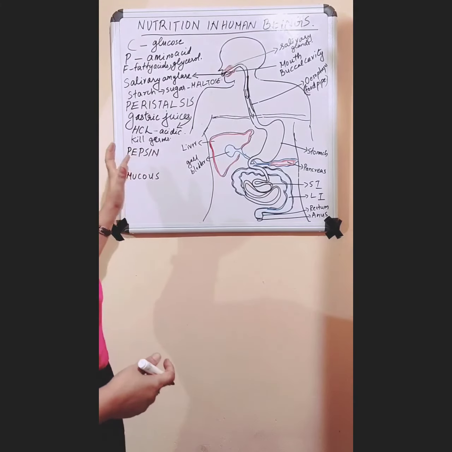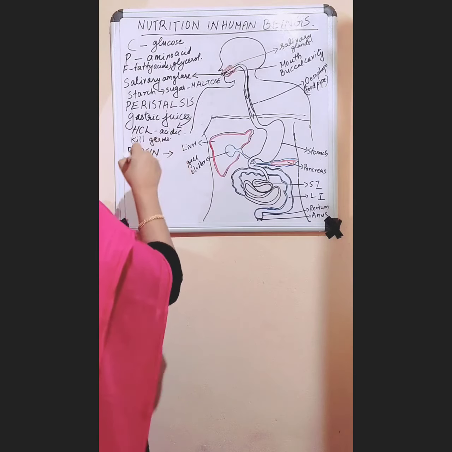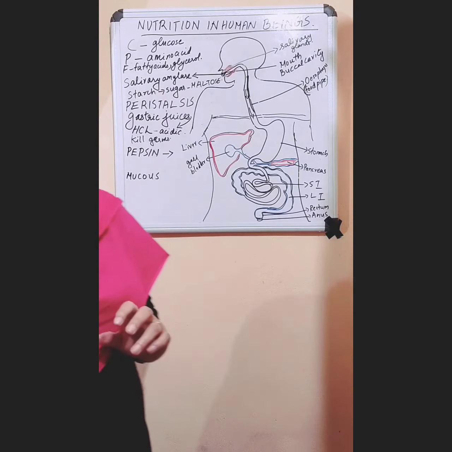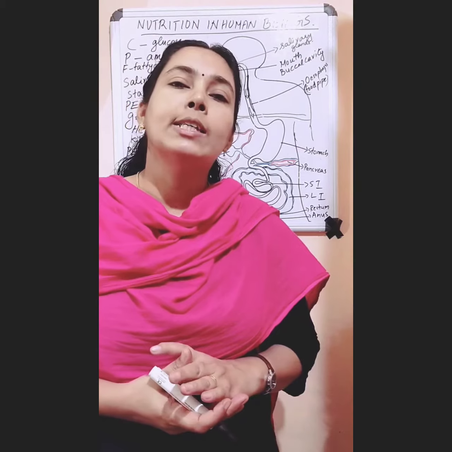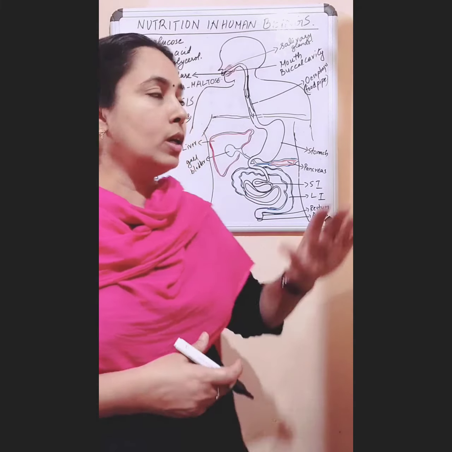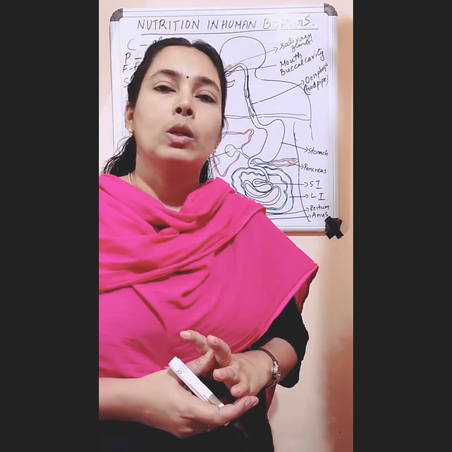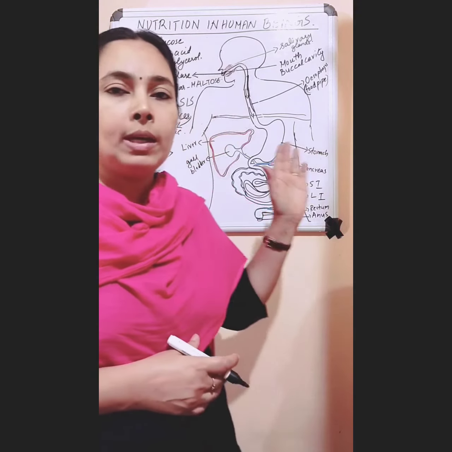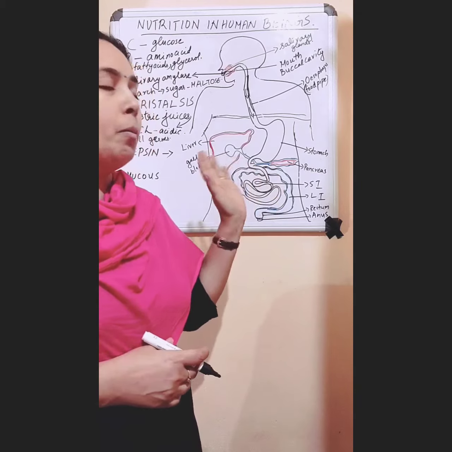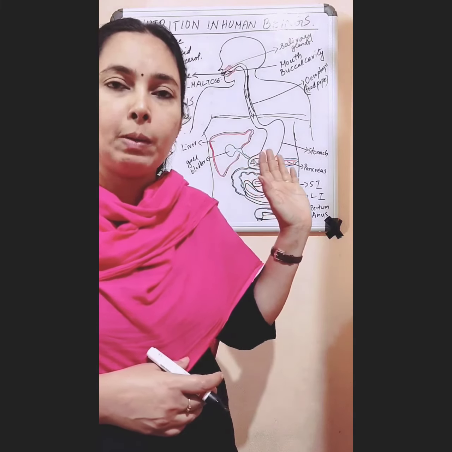Okay. The next, enzyme pepsin. The function of enzyme pepsin is that it helps to digest the protein in our food. So in our mouth only digestion of starch has started. So the digestion of protein begins in our stomach by the action of the enzyme pepsin.